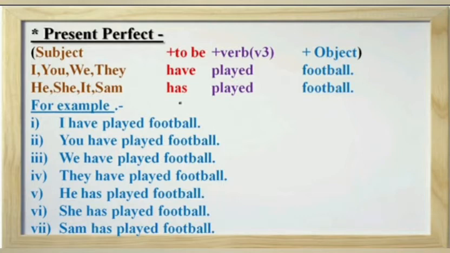Next, he has played football. She has played football. Sam has played football. In all these sentences, we have third person singular as subject, and with third person singular, we always use has. That's why the answer is he has played football, she has played football, and Sam has played football.